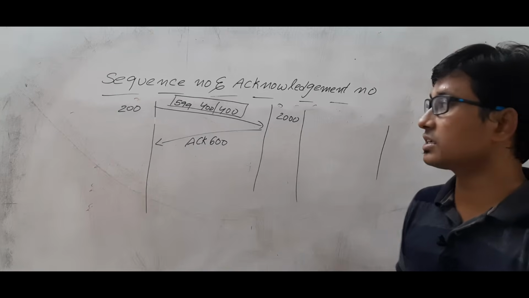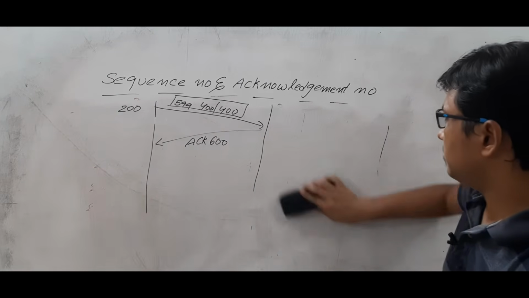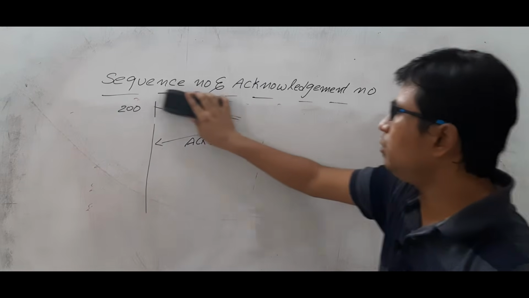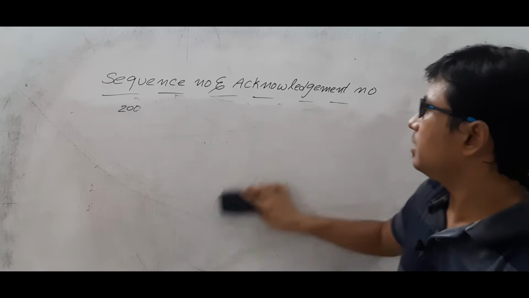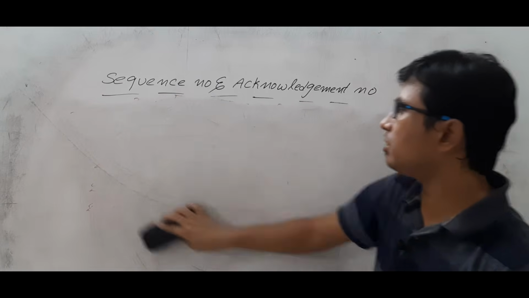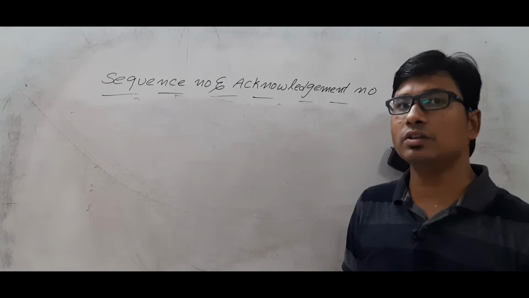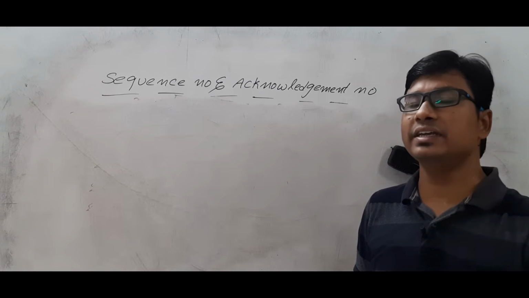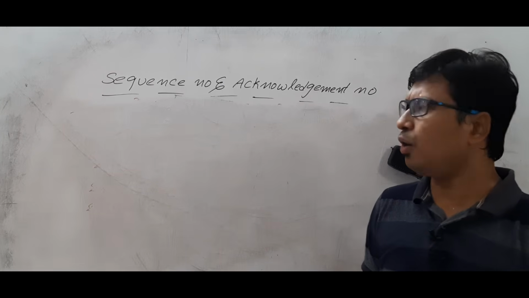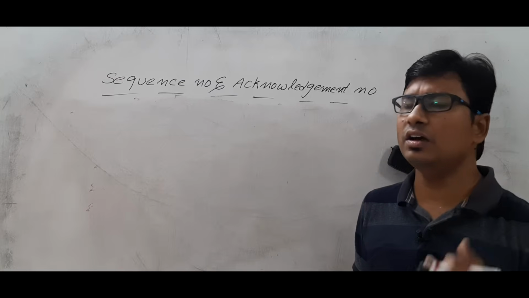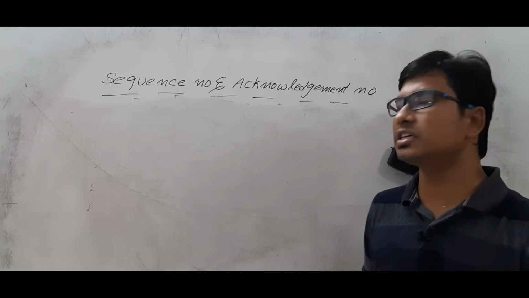Now I want to discuss another important point. Please note down this one. How were you able to identify the acknowledgement number? We identified the acknowledgement number based on the last byte in the segment that the receiver has received. Now, how can you identify the last byte in the segment?